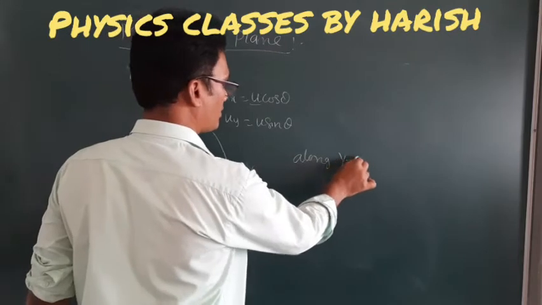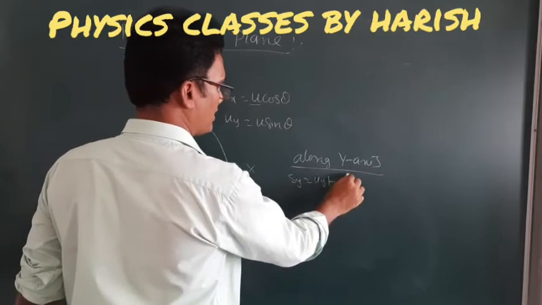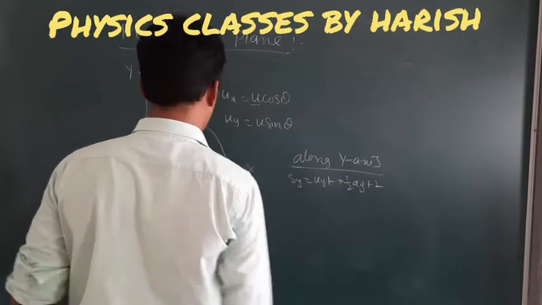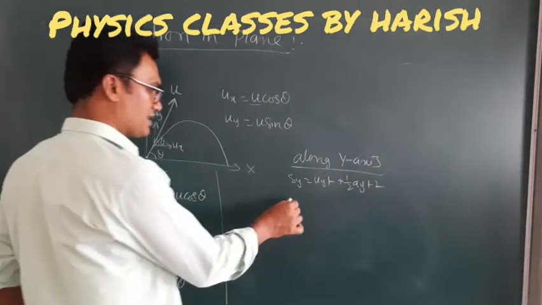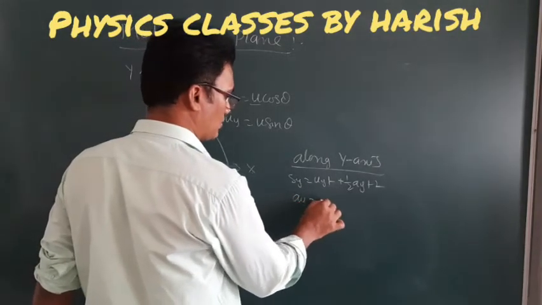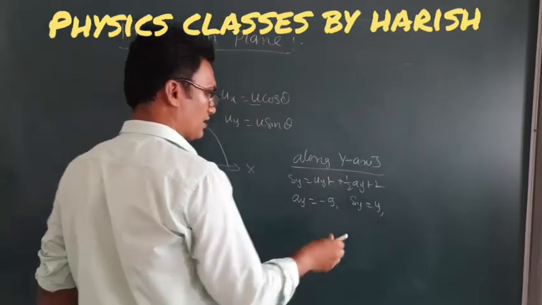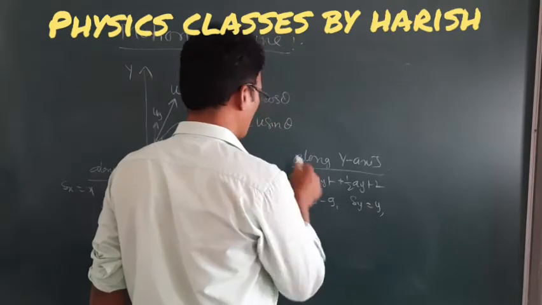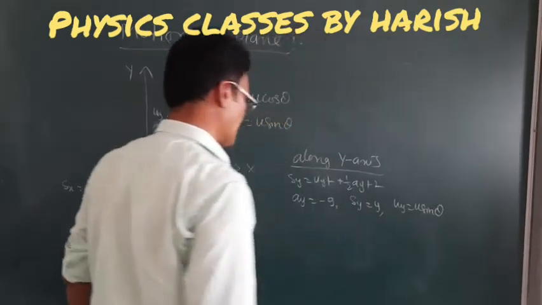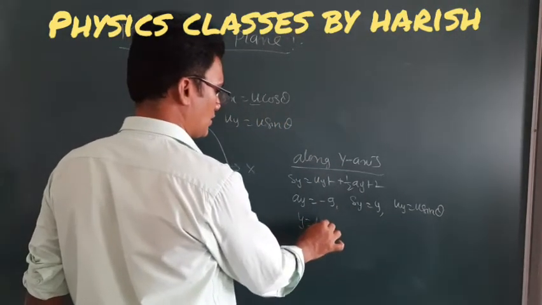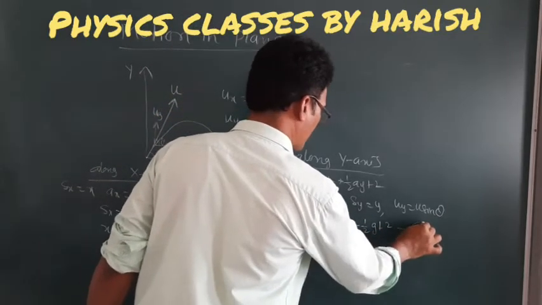Along the y-axis, similarly, Sy is equal to uy into t plus half ay into t square. Here, initially the direction of the object is above the earth's surface, so we can take the acceleration due to gravity as negative, then ay is equal to minus g. Let Sy be y, and uy we already derived by resolving the velocity vector into horizontal and vertical components: uy is equal to u sin theta. By substituting all of those in this equation, y is equal to u sin theta into t minus half g into t square. Let this be equation 2.